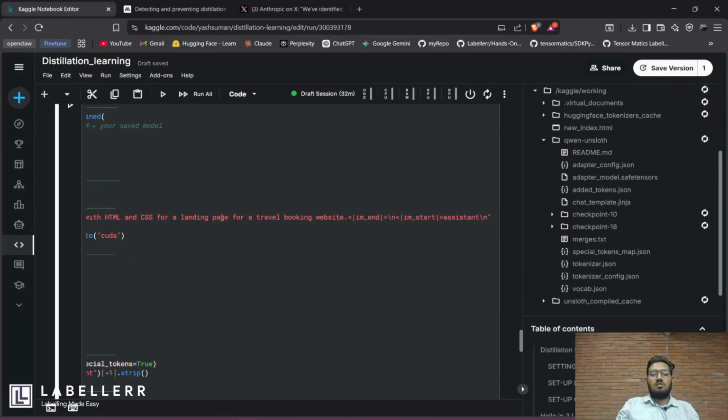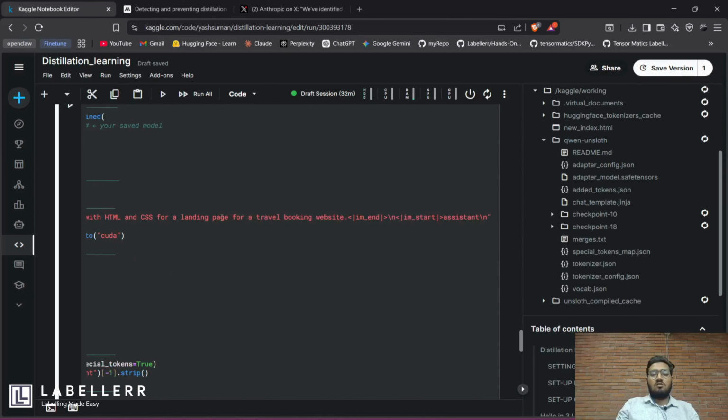So before fine-tuning on Claude data, this is what the Qwen model produced for the same prompt. I gave it the same prompt before fine-tuning, and it gave me something like this. As you can see, it's very unstructured and you are not able to understand what it is saying. This is due to its being a lower-level model. That's why it's performing like that, as it's not very good at generating this kind of HTML and CSS result.